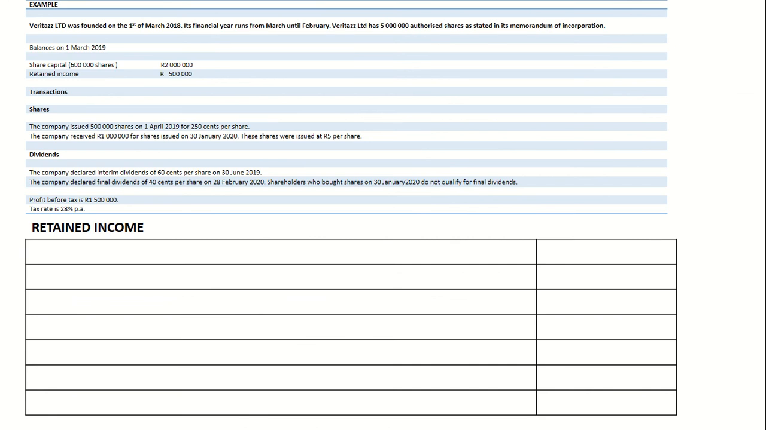This is something that you haven't done. It is what we refer to as retained income, where we will simply determine the amount of unused profits. So your retained income will start with the balance at the beginning of the year. In this case, the balance at the beginning of the year was simply 500,000 rand, and you will put in your net profit after tax.